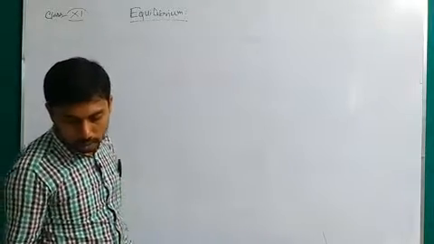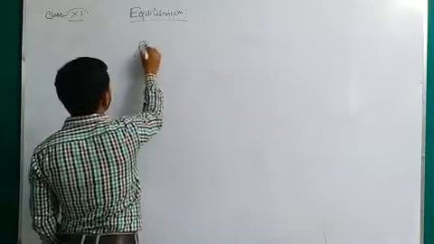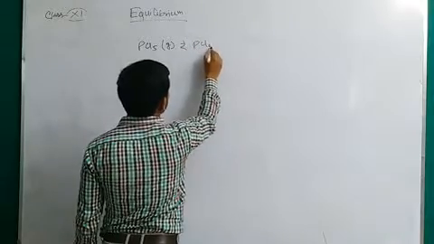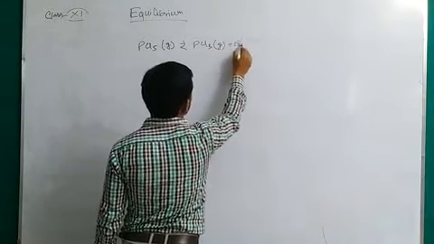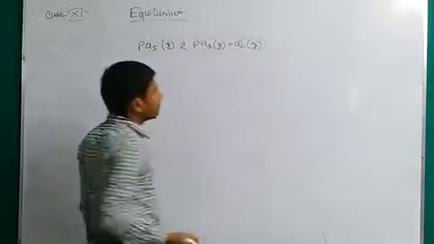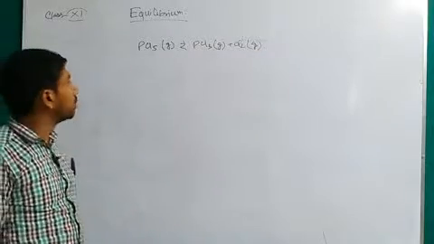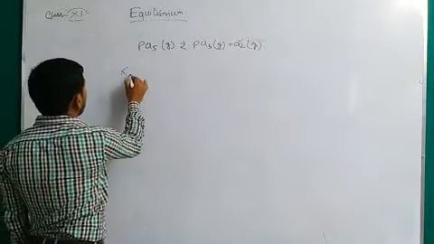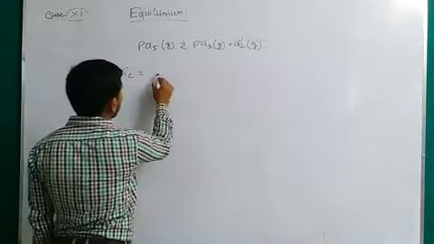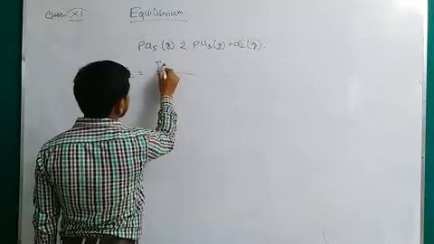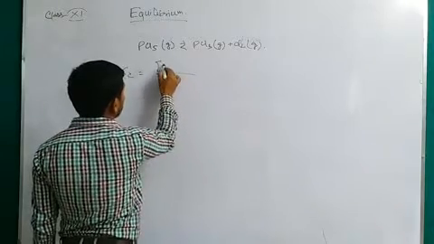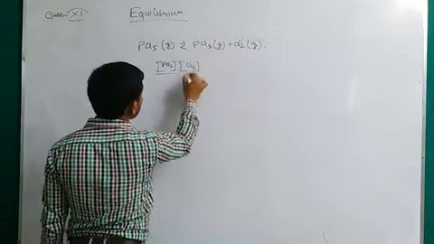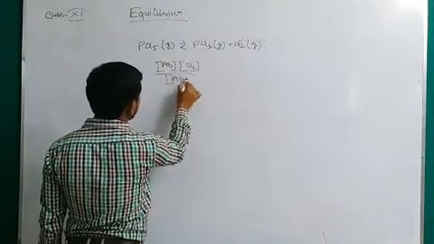So the first one: PCl5 gas gives PCl3 gas plus chlorine gas. We have to derive the relation between Kp and Kc. First of all, Kc equals, as it is a gas, the concentration of PCl3 and the concentration of Cl2 divided by the concentration of PCl5.